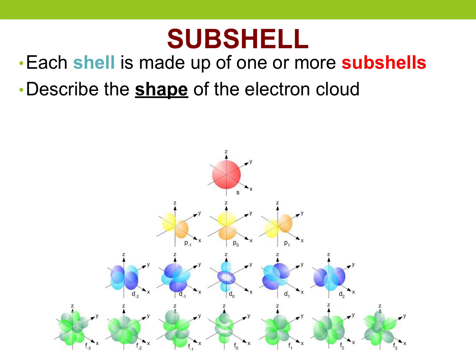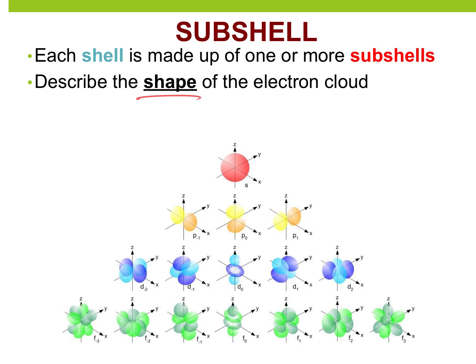The next word we use is the subshell. The subshell describes the shape of the electron cloud. In your notes, you just need to know that the subshell describes the shape. Here's the picture of all the shapes. I'm going to show you these up close on my future slides.